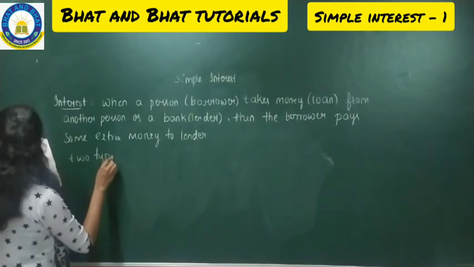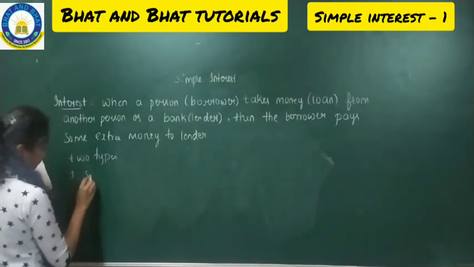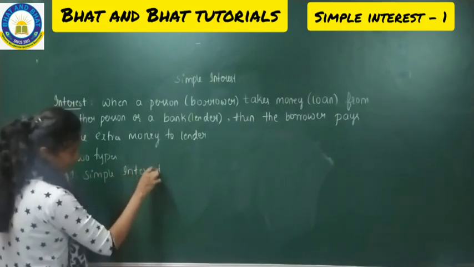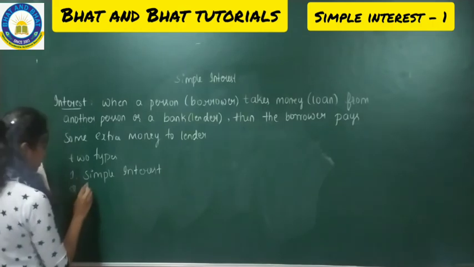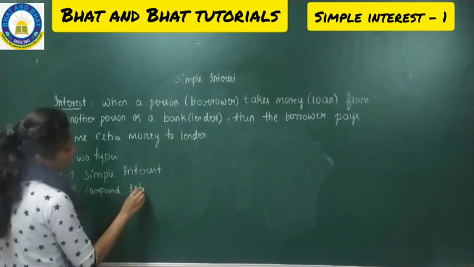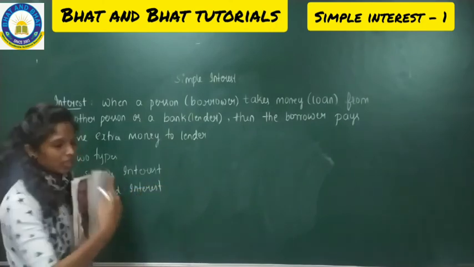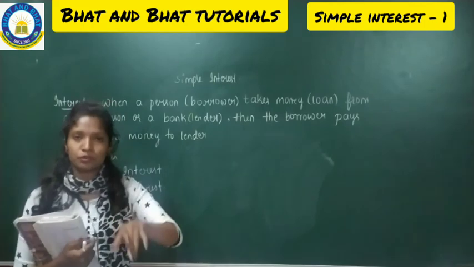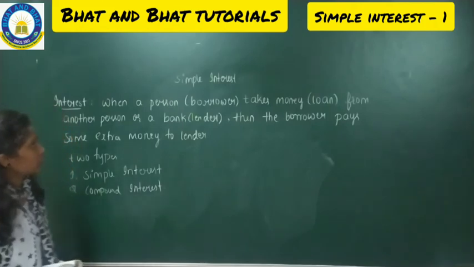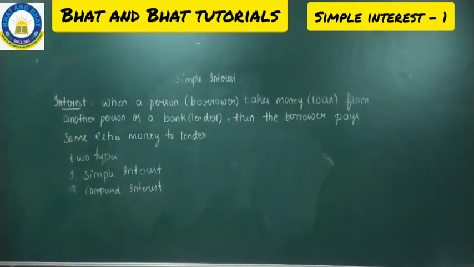The first type is simple interest, which we are learning now. Then you have one more type of interest, that is compound interest. First we'll learn simple interest. At the end of the chapter, I'll teach you one or two problems regarding compound interest. Now you can write the meaning of interest. Make a note. Hope you all copied this meaning of interest.